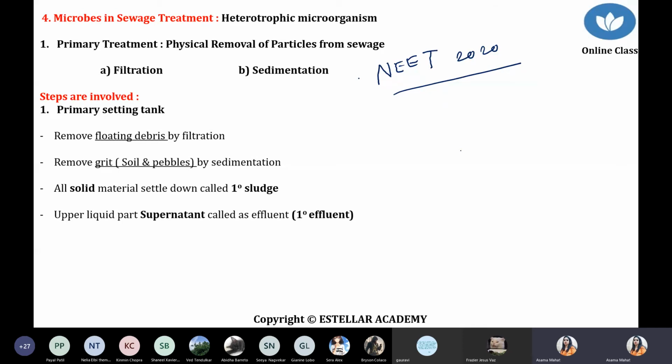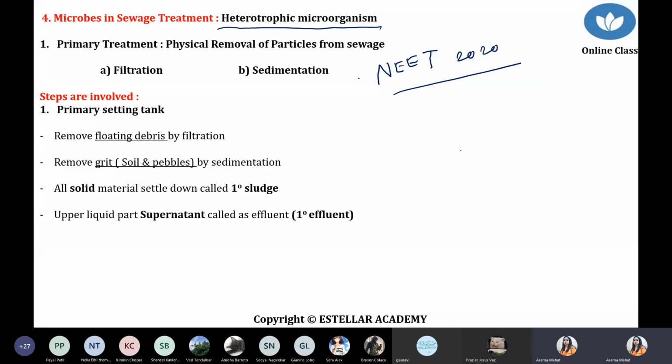For that treatment, we have to use some microorganisms, and they should be heterotrophic microorganisms. We don't want autotrophs or parasitic ones. Whatever bacteria you use are saprophytic decomposer bacteria, because sewage treatment is totally based on the degradation of unwanted material.